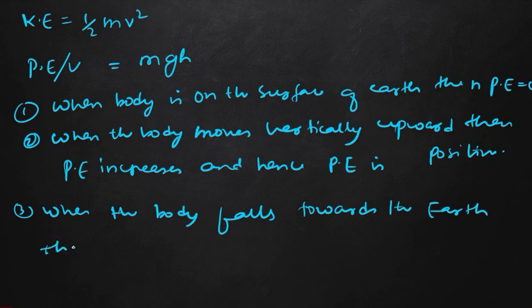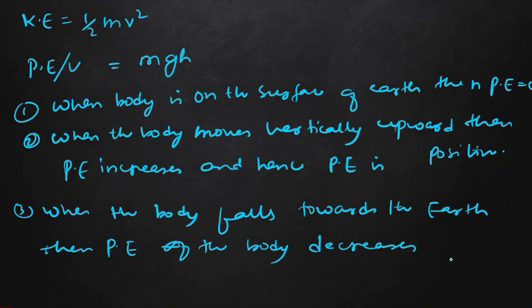Thus we can see that the potential energy of the body decreases, and hence potential energy is negative. So you remember all these 3 points. This will be important.